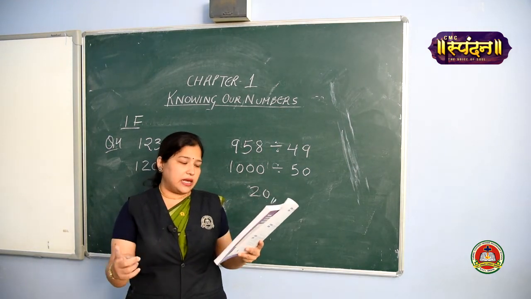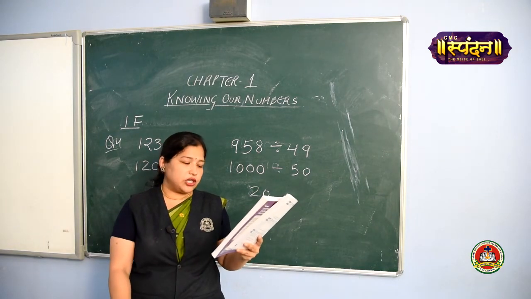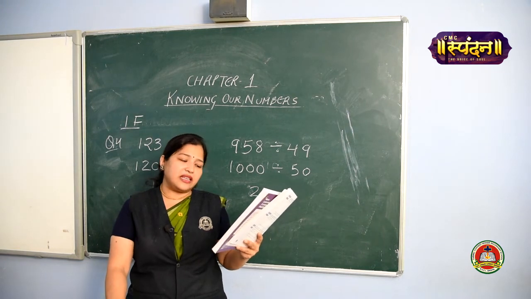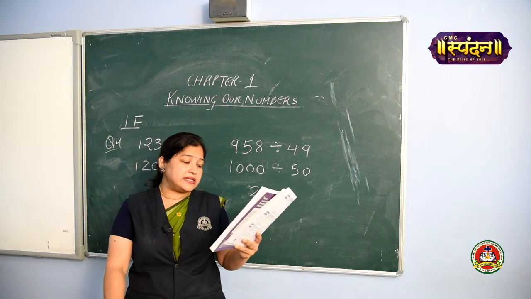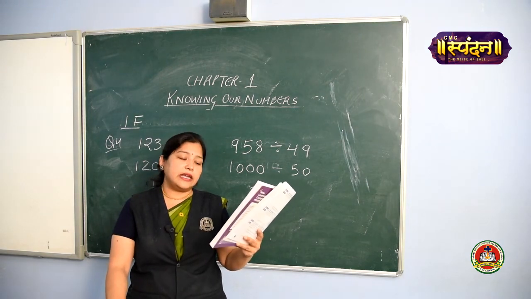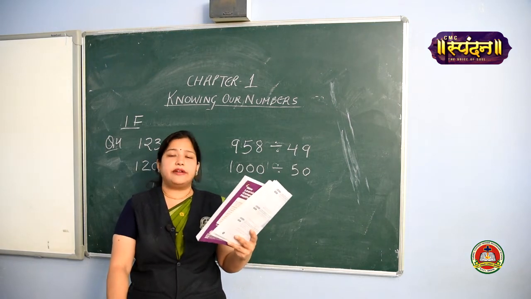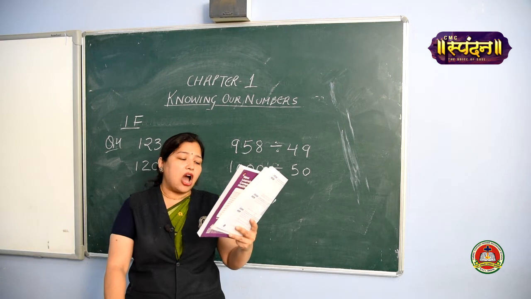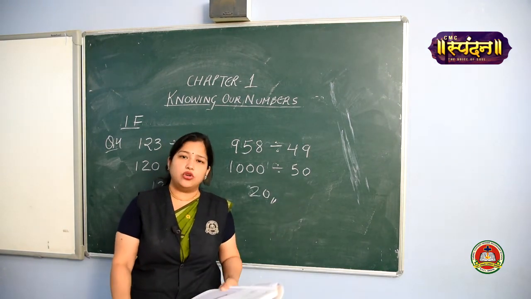Means in first year, how much he drove his bike? 25,750 kilometers. In the second year, he drove for 20,675 kilometers. And similarly, in the third year, he drove his motorbike to 23,928 kilometers. So the question is that how many kilometers in all he rode in the 3 years. So what are you going to do?